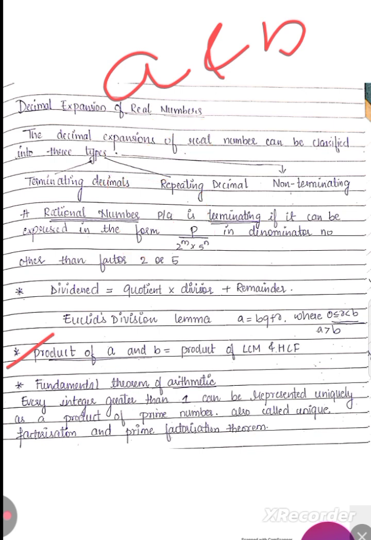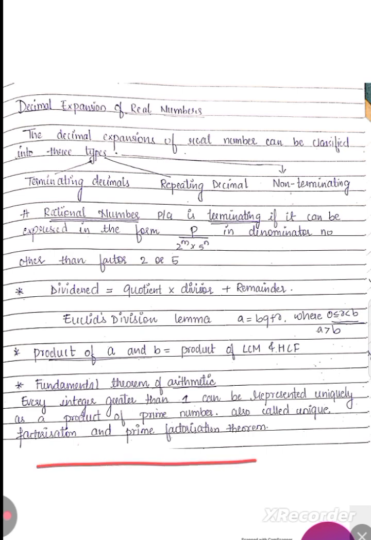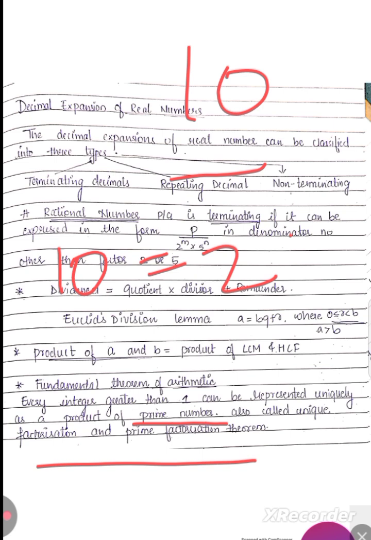The next one is the fundamental theorem of arithmetic. What does the fundamental theorem of arithmetic say? Any integer greater than 1, suppose I take 10, which is greater than 1, we can represent as a product of prime numbers. 10 can be represented as 2 into 5, right? Or if I take 6, it is 2 into 3.